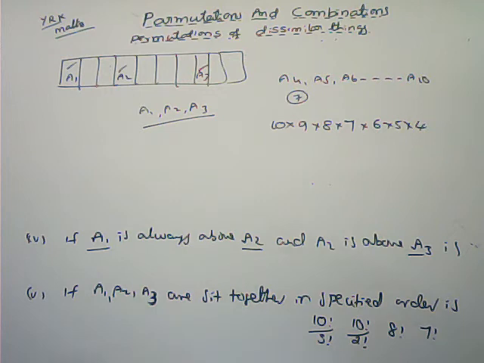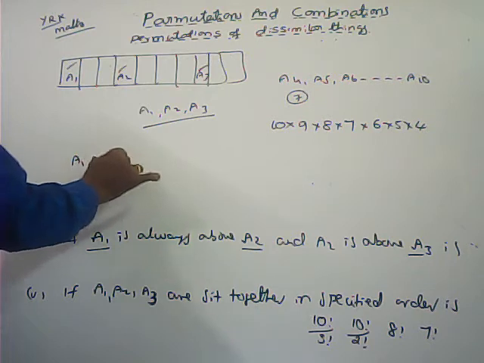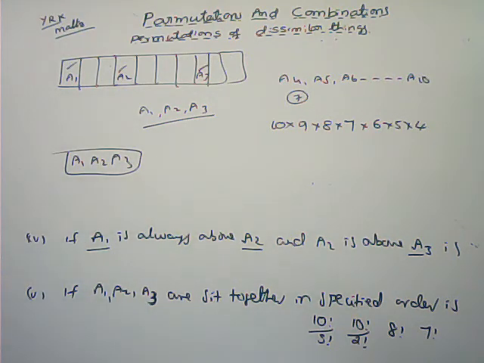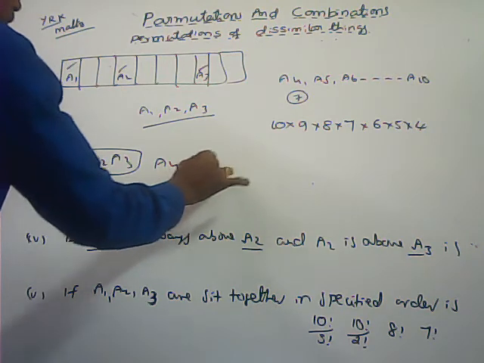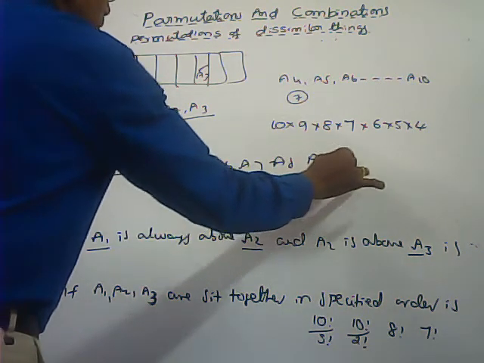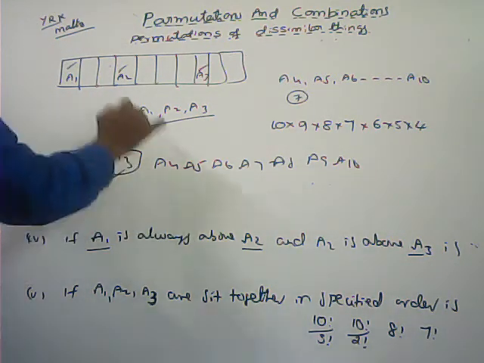Next, fifth one. A1, A2, A3 are set together in a specified order. In a particular order, they have to sit in a particular order only. A1, A2, A3 sit together. So the 3 members you can put in one object, in one box. Next, A4, A5, A6, A7, A8, A9, A10. Total here 7. This one you can consider one object.